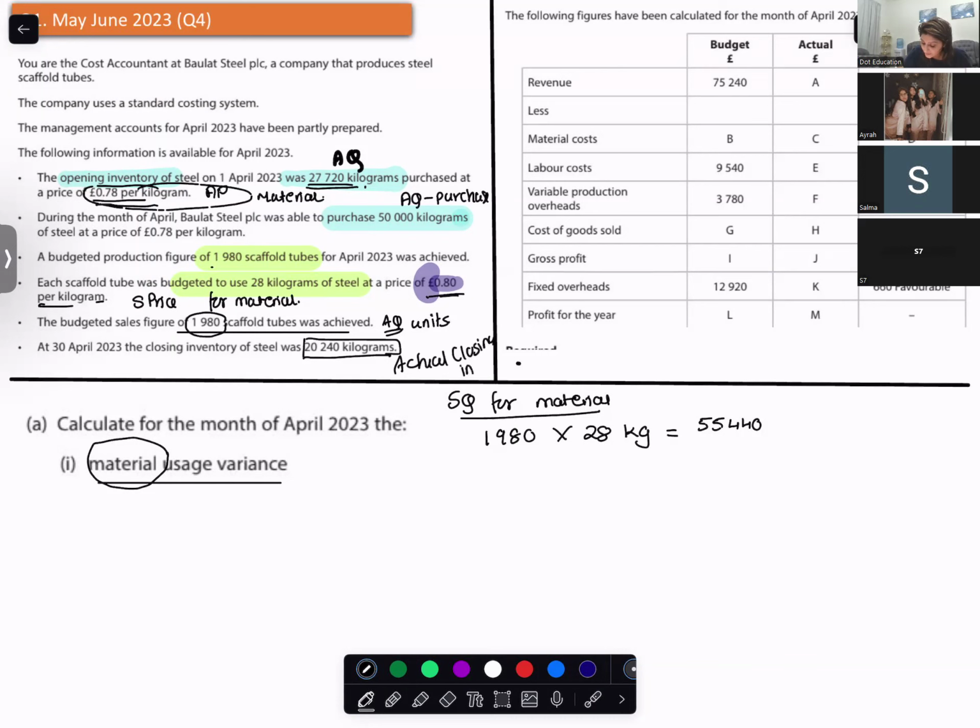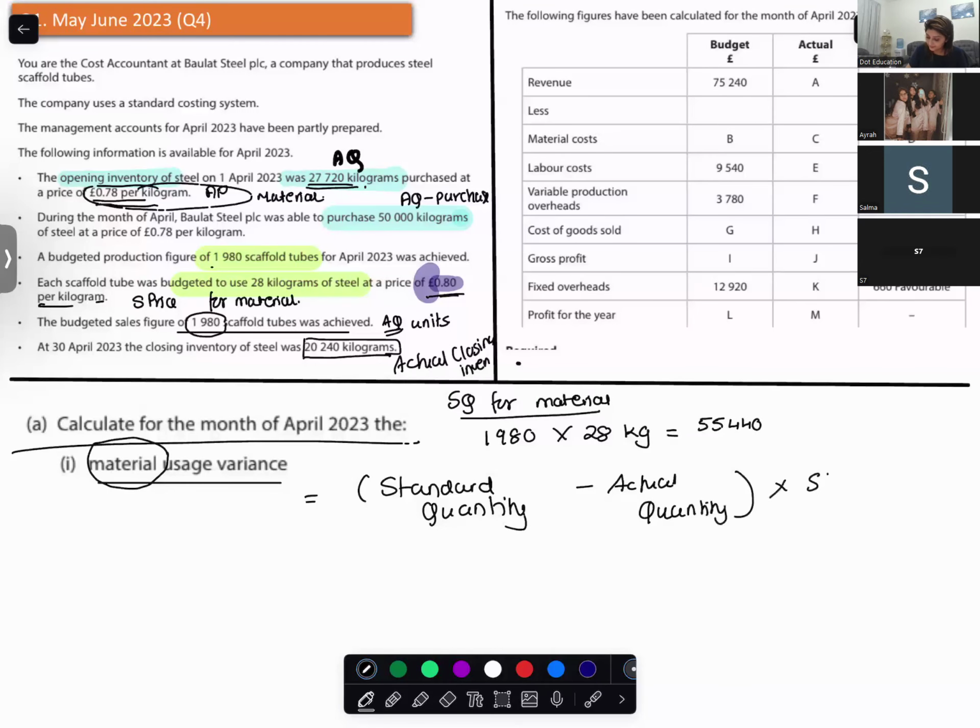Let's talk about the material usage variance first. How do you get the material usage variance? Material usage variance is standard quantity minus actual quantity, into the standard rate. I hope you're doing it along with me.